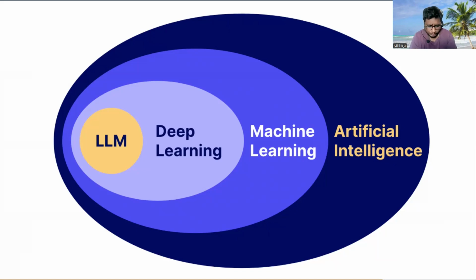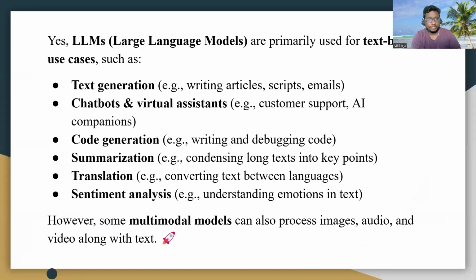For example, ChatGPT is one of the LLMs. It works on the concepts of LLMs. So what LLMs will be doing, we will go to the next slides and you can understand. See, LLMs are large language models, primarily used for text generation use cases. As I said before, it will be generating text like writing articles, scripts, emails, poems. It will be doing research for us also. And it can also act as chatbots and virtual assistants.